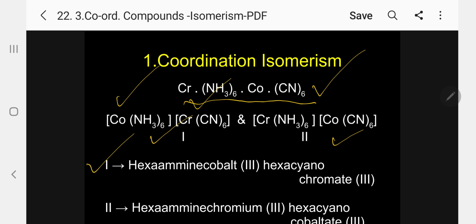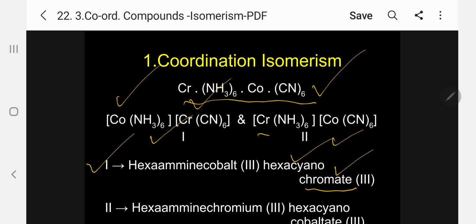This is called a cationic-anionic complex. The first one is hexaamminecobalt(III) hexacyanochromate(III). Please follow: chromate indicates the negative ate.